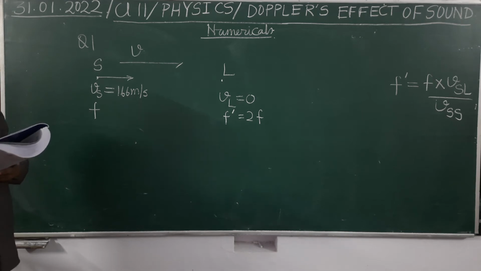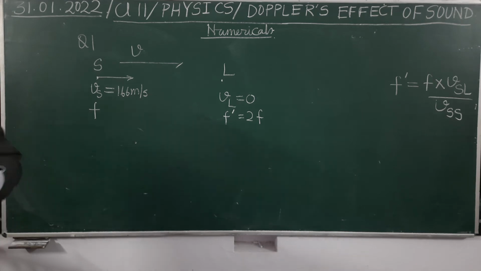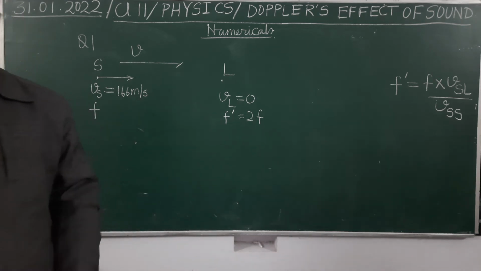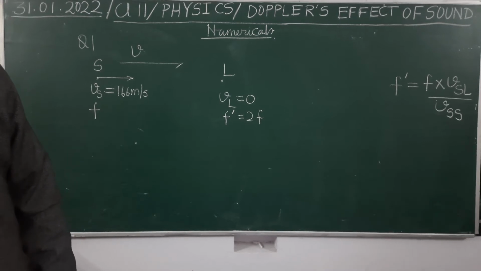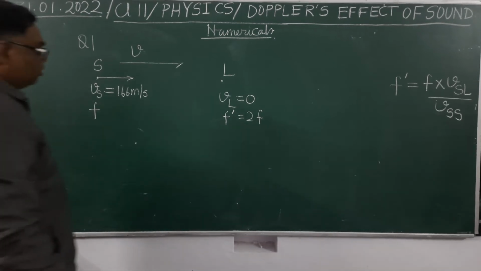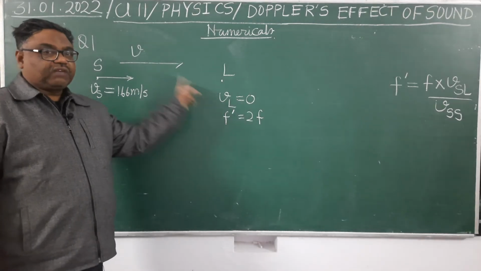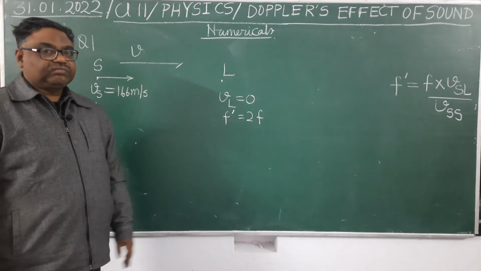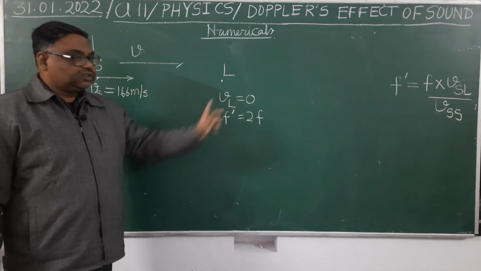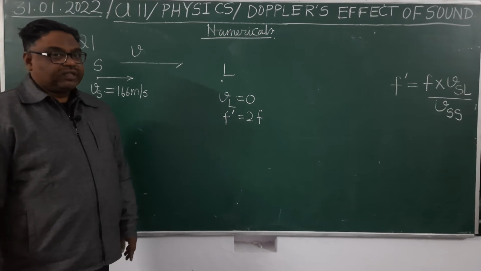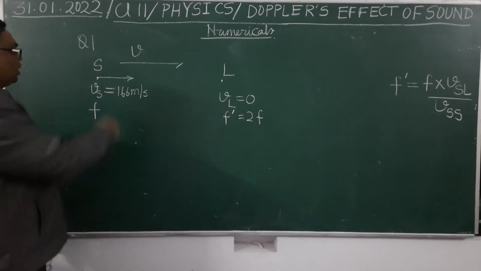Now it is given the observer hears sound of frequency double the real frequency. You have to find the speed of sound. Means the observer hears the frequency which is double the frequency of source. So f dash is 2 times f.